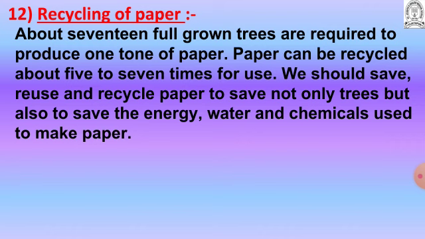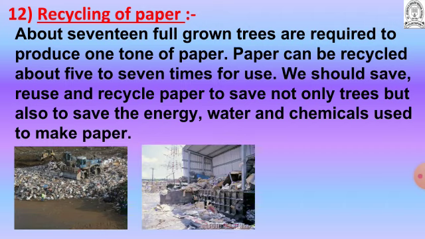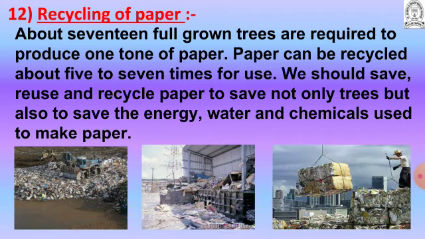So what type of chemicals are used for recycling of paper? Soap, sodium hydroxide, sodium silicate. These are the chemicals used to make the paper. You can see here the pictures of recycling of paper. So what is recycling of paper? It means we use the same used paper again and again. We recycle not only to save the trees but also to save the energy, water and chemicals used to make the paper.